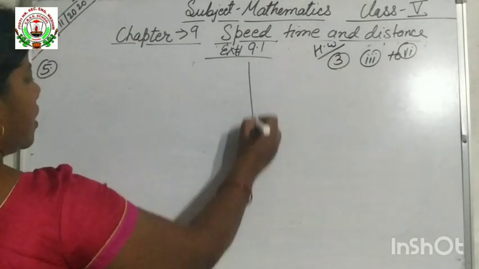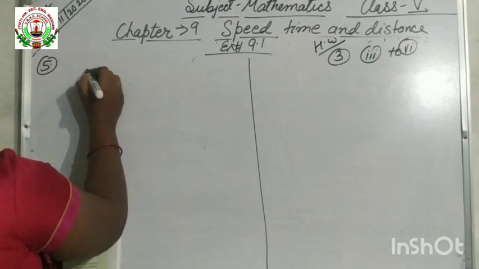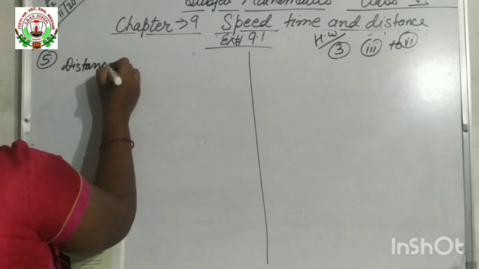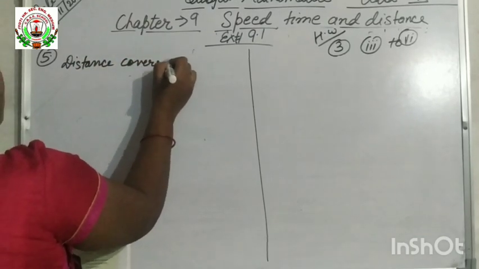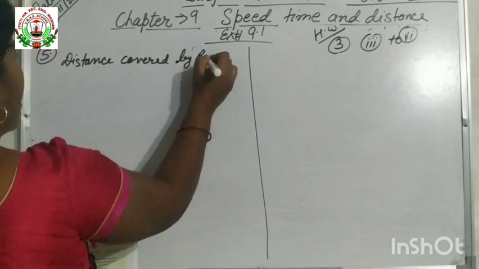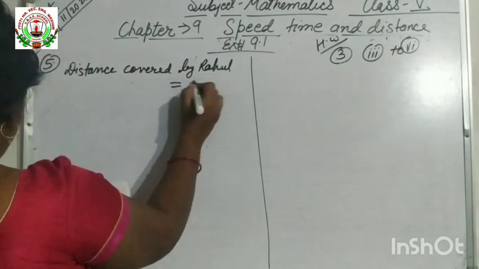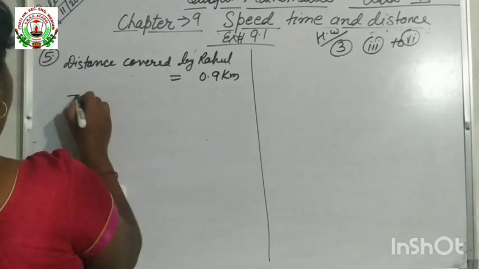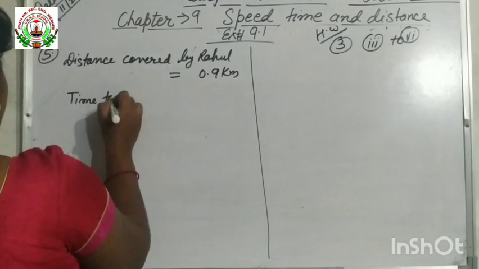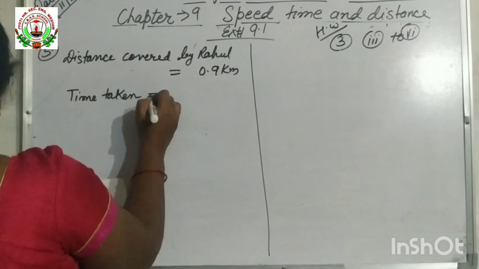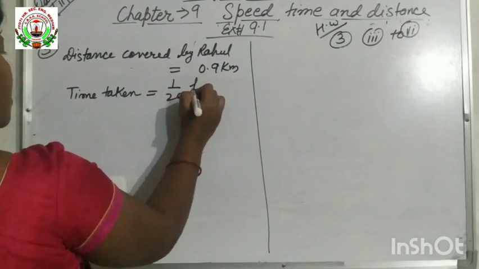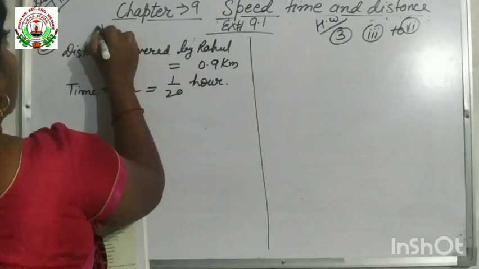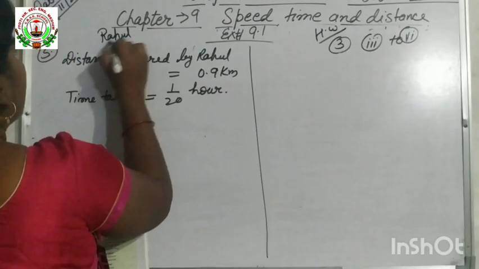Distance covered by Rahul is 0.9 km, and time taken by Rahul is 1 by 20 hour. Understood? This is for Rahul.